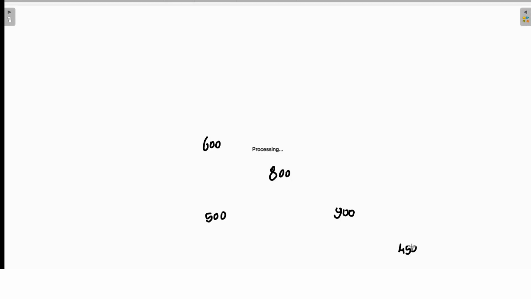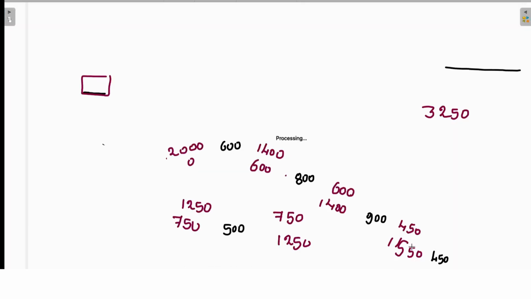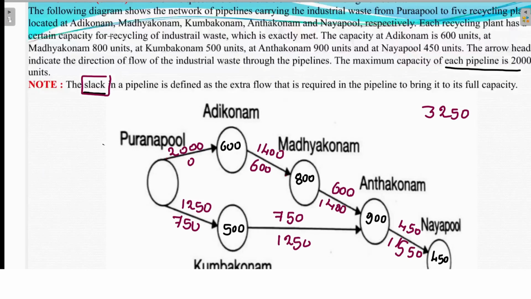Read the first question. You'll understand after reading it. One more thing I need to explain here: you have to understand a few keywords in data interpretation. Whenever you need minimum slack, you have to send full water.